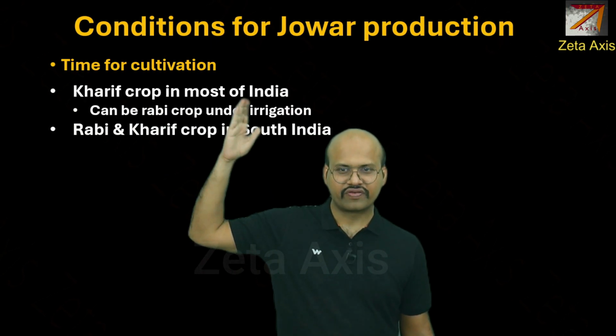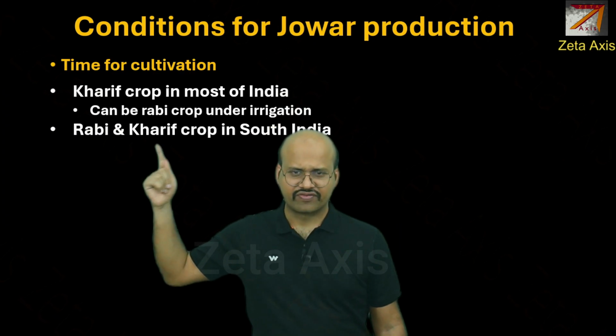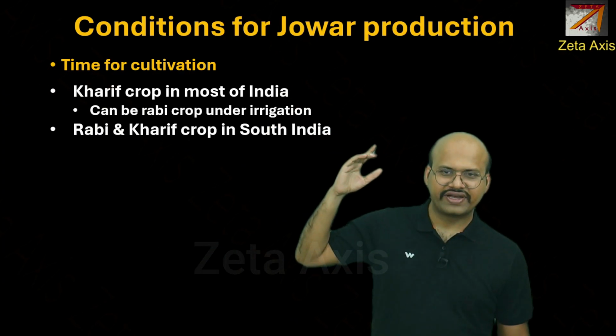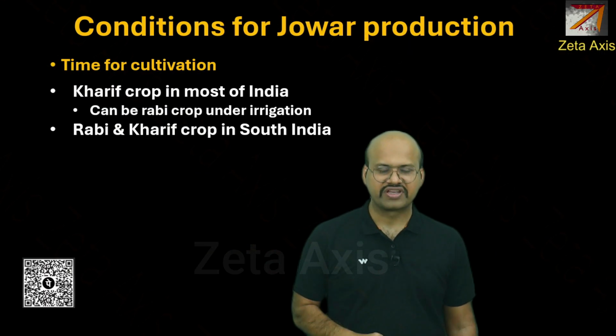Kharif crop in most of India and can be a Rabi crop under irrigation. Rabi and Kharif crop in South India. So it is basically a Kharif crop in northern India, while in southern India it could be both Rabi as well as Kharif. These are the regions where we can see that Jowar is produced.